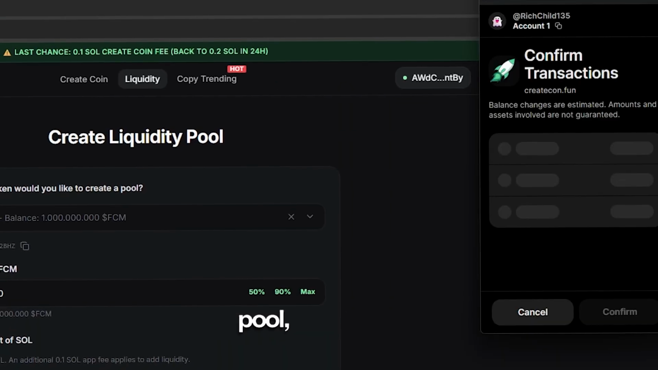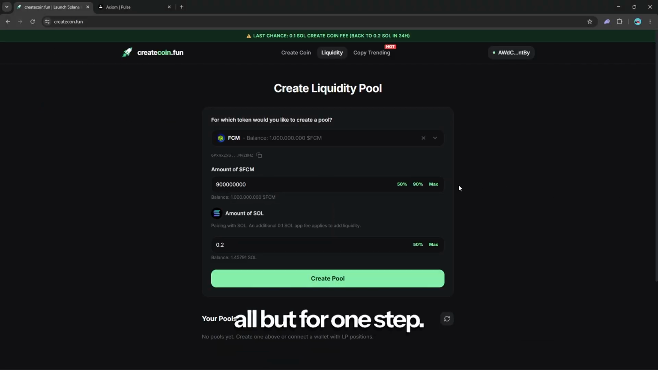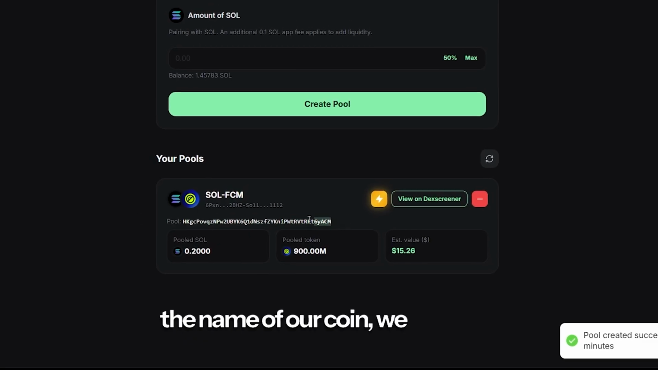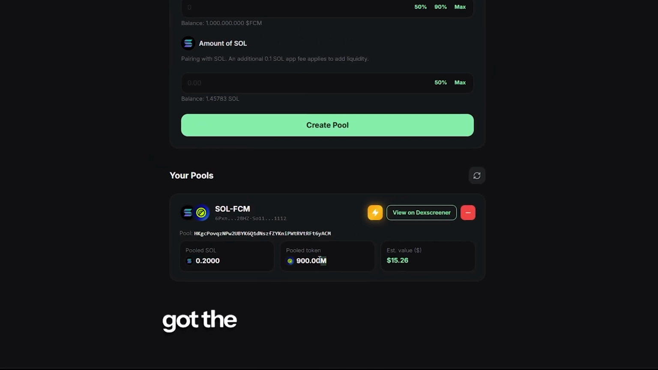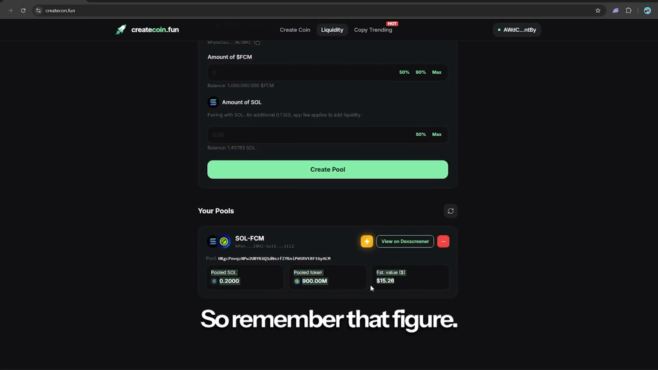So I'm going to create that pool, confirm that transaction, and then we will be live and ready to go, all but for one step. We'll show you that in a moment. Now, you can see here we've got the name of our coin, the pooled Sol, the 0.2, the tokens, and the value at $15, which will change later. So remember that figure, $15, okay?